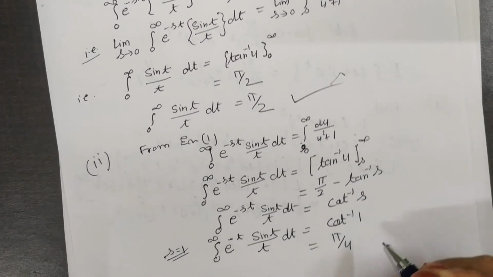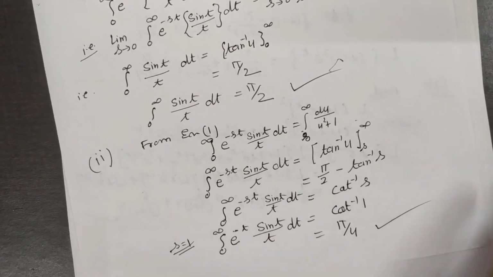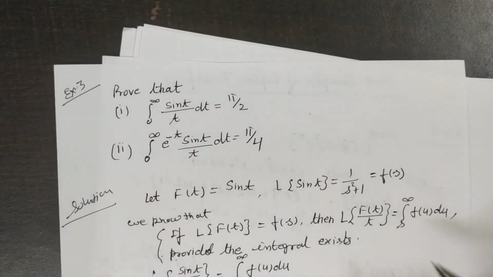So you have proved the value of this integral.